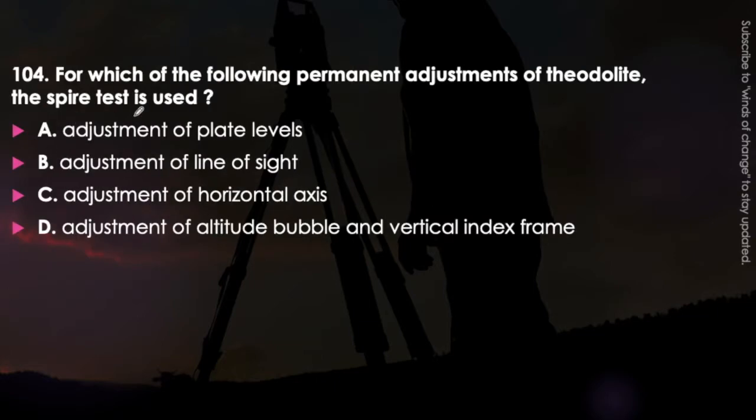Next question. For which of the following permanent adjustment of the theodolite is the spire test to be used? This is a very frequently asked question. This was once asked in the engineering service examination also about the spire test. The options are adjustment of the plate level, adjustment of the line of sight, adjustment of the horizontal axis, or adjustment of the altitude bubbles and vertical index frame. Just think about it. The answer will be option C, that is for the adjustment of the horizontal axis we use the spire test. So memorize it.